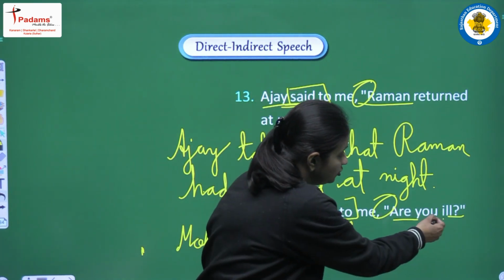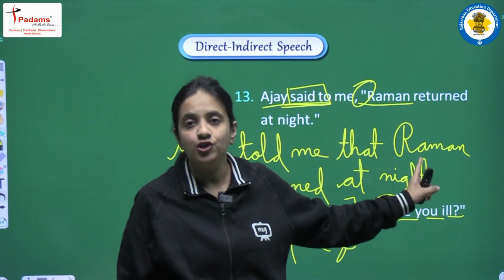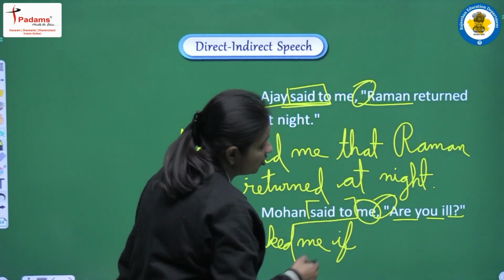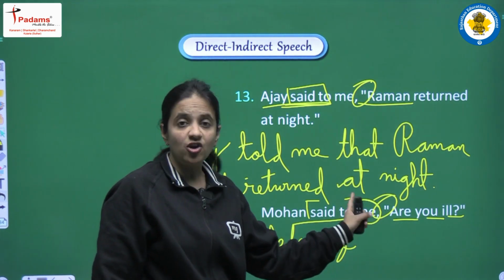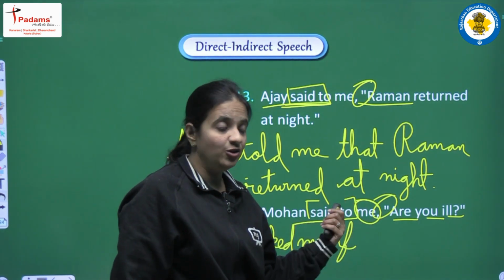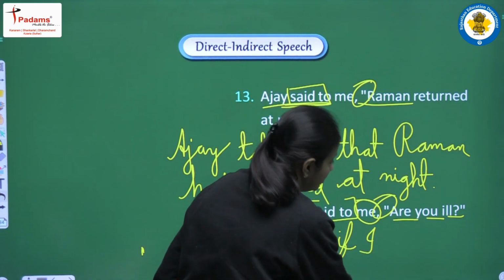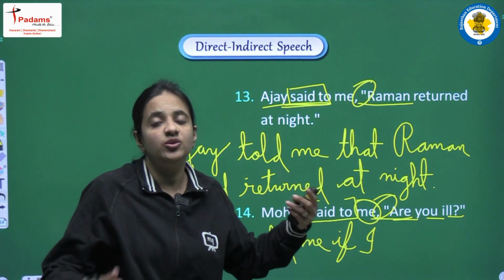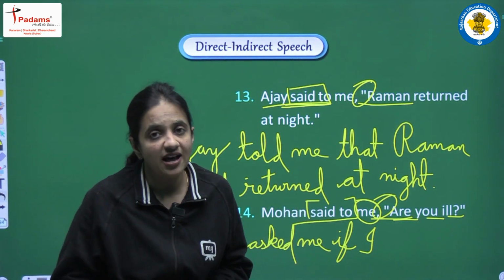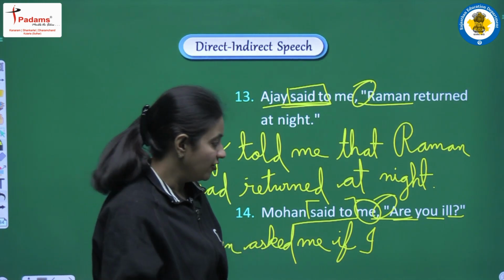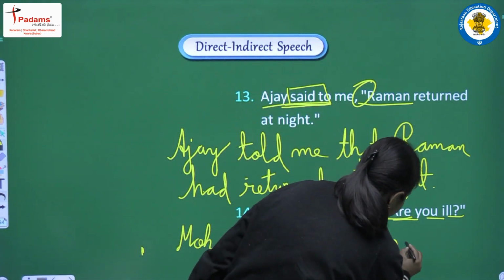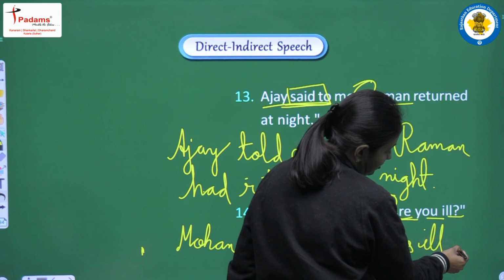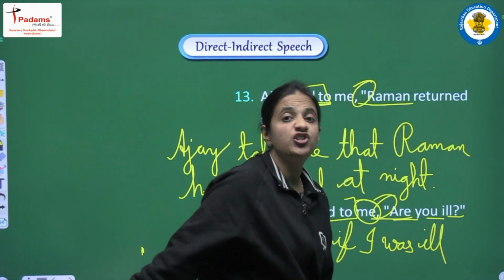So first of all let's do the changes in the pronoun. We are having you, that is a second person pronoun, and second person pronoun is converted according to the object. So what is the object? Object is me. So you will be converted into I. Right? Next we have to do the changes in the tense. We are having are. So is, am, are, what is the past form of is, am, are? It is was and were. So according to that I am writing was, and in the end ill. And in the end of the sentence we will write one full stop in the place of question mark.